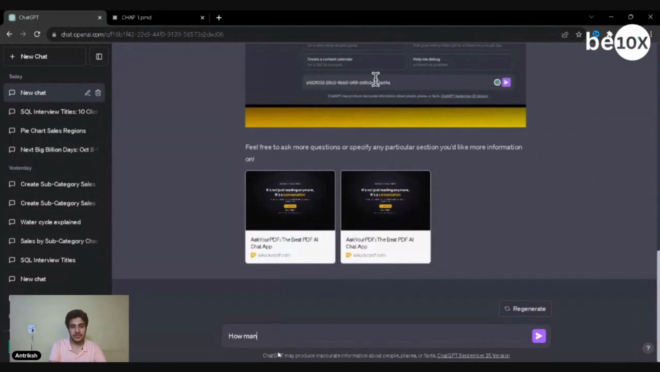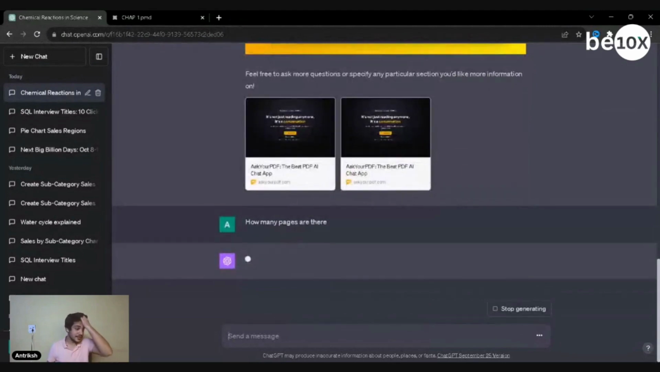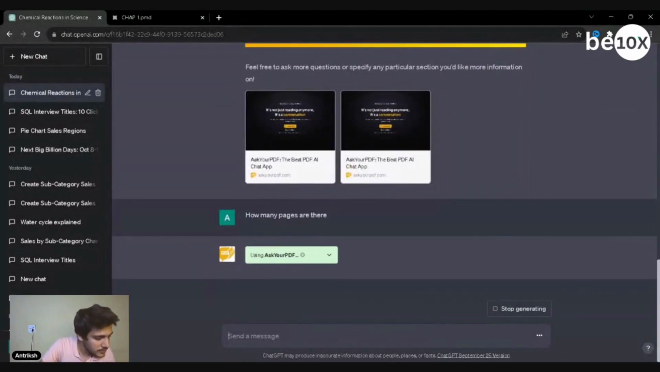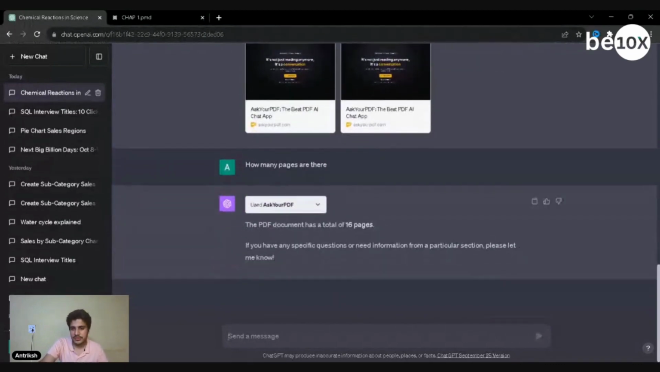I'm just going to play around with it. How many pages are there? Let's see what it answers. It's going to scan it through and then let us know how many pages are there in this particular PDF. 16 pages, right?